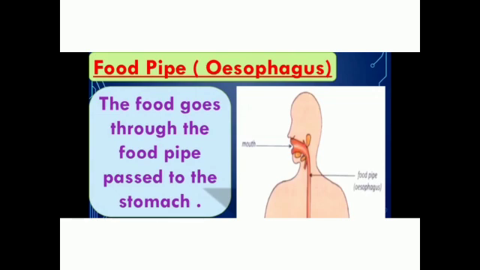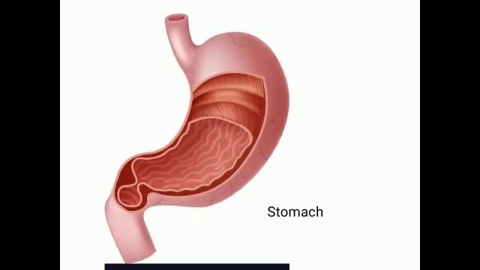Next is the stomach. The food has passed to the stomach, and the stomach is like a muscular bag. In the picture, it looks like the letter J. The inner layer of the stomach releases digestive juices. These juices help in the digestion of the food. Food is churned and mixed with the digestive juices.